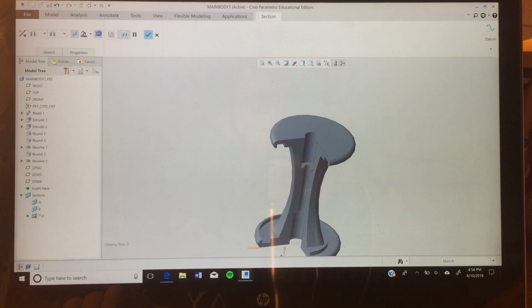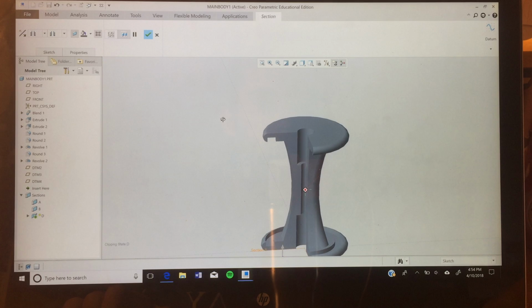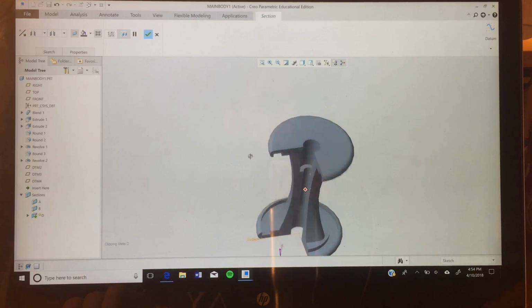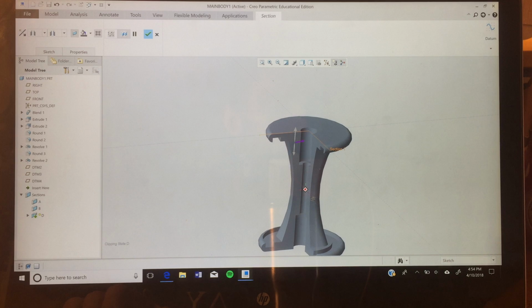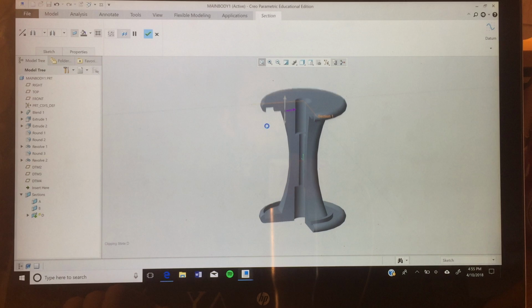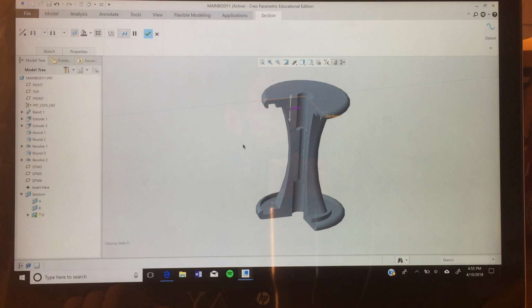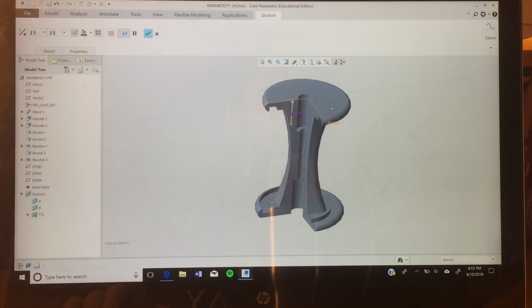And you can click this if you want those hatched lines. We want those in this case. Okay. And once you get it to be good enough, like I said, it doesn't have to be exact.